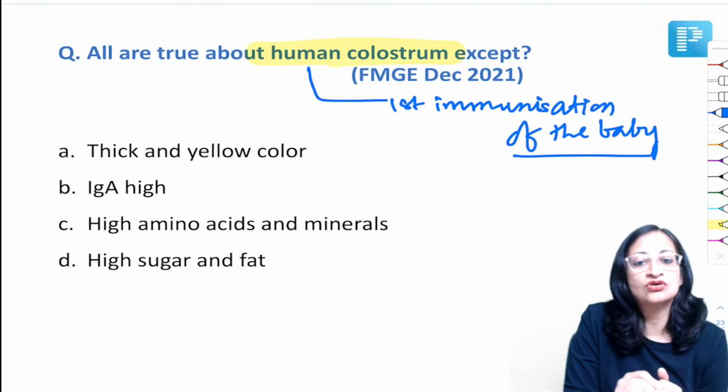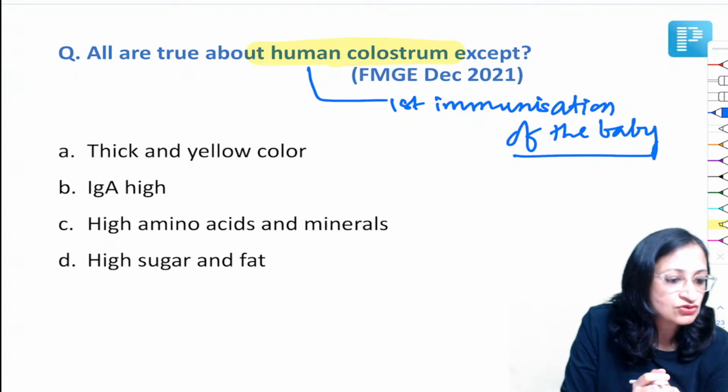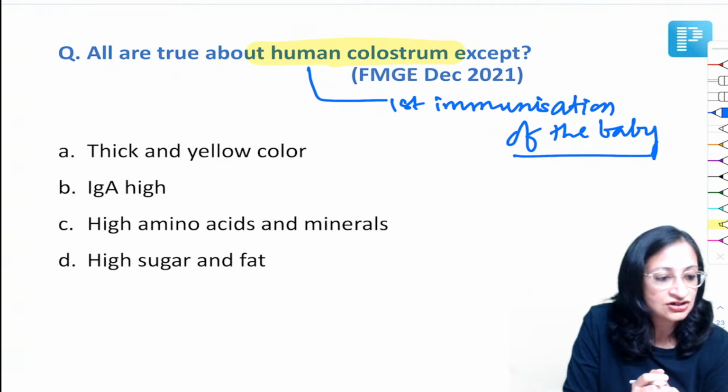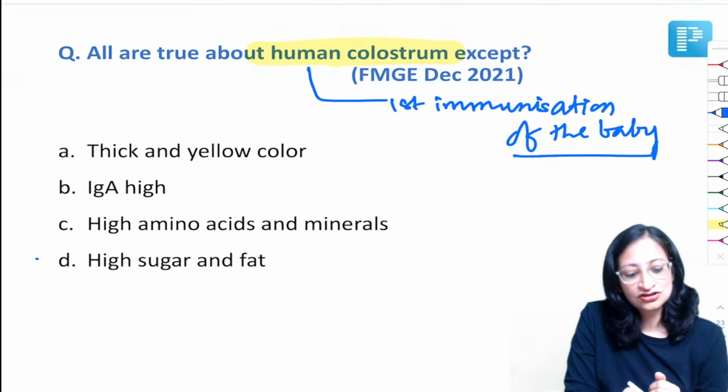So whether it is thick and yellow, IgA high, high amino acids and minerals, and high sugar and fat. So very good, Aisha, Vikrant, Faiz, Nausheen, Vikash, Harshit, Miss Estrogen, nice name, Ajay, Nitin. Okay. So high sugar and fat.